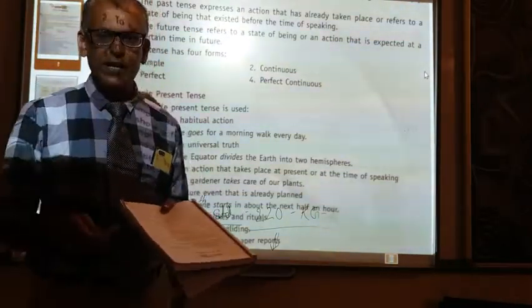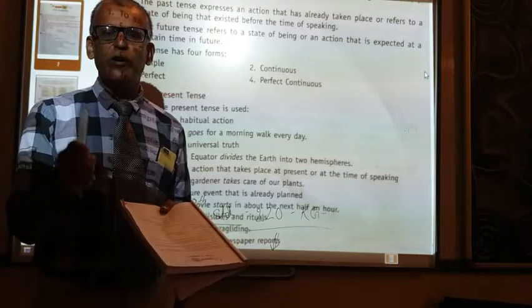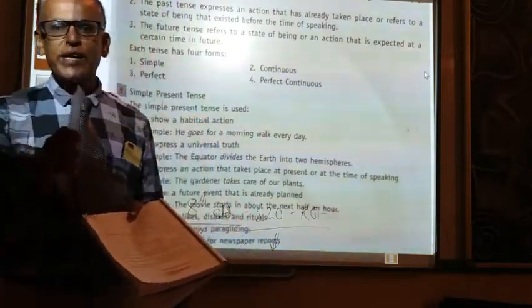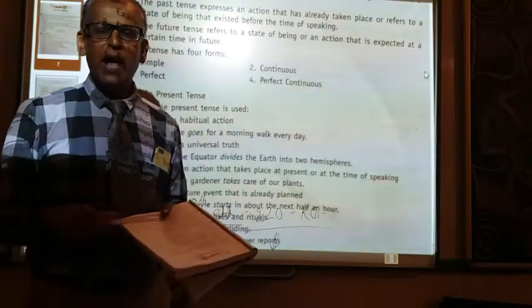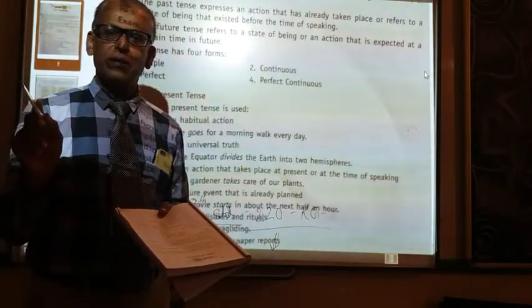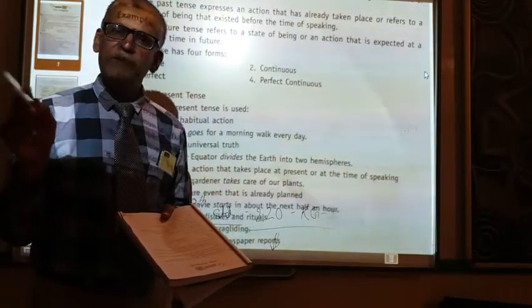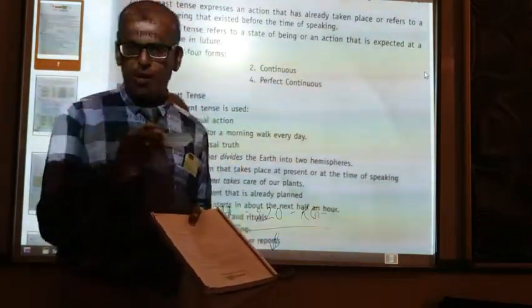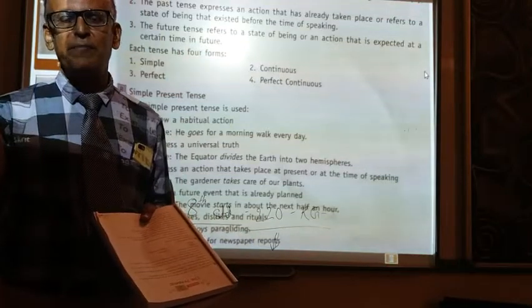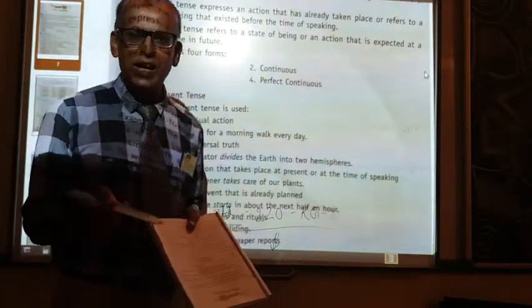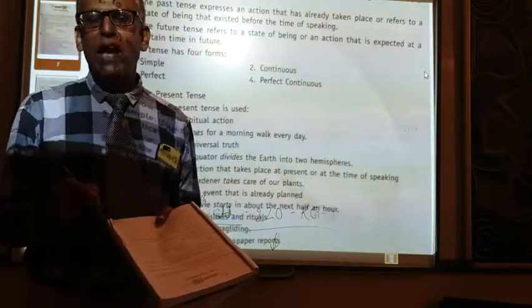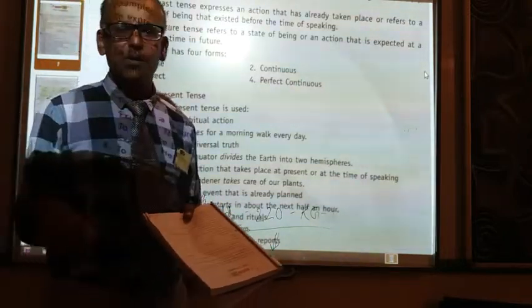We know it like go, went, gone, going, goes. Five forms are there. Go is the V1 form and goes is the V5 form. Similarly, play is the V1 form and plays is the V5 form.